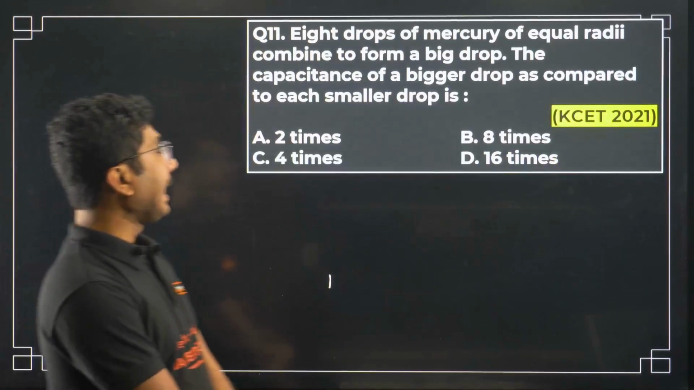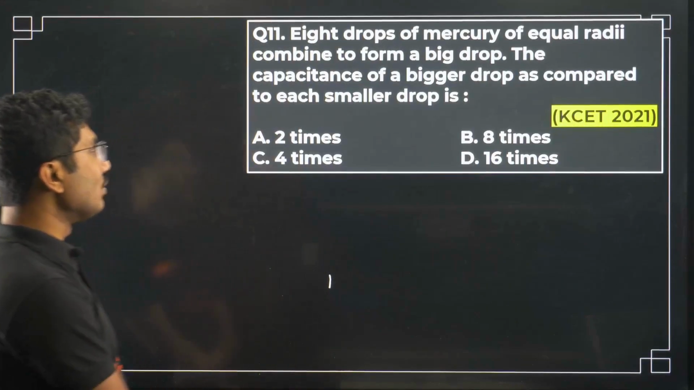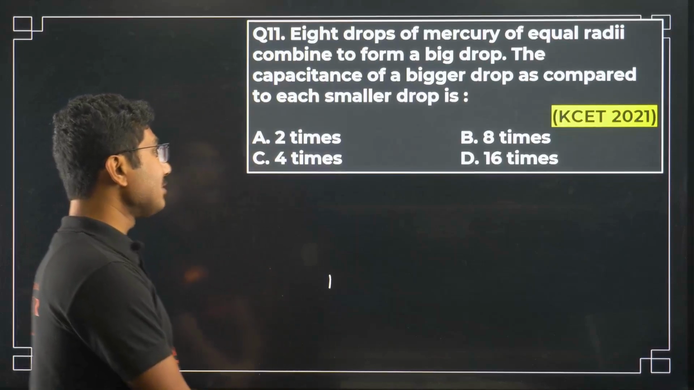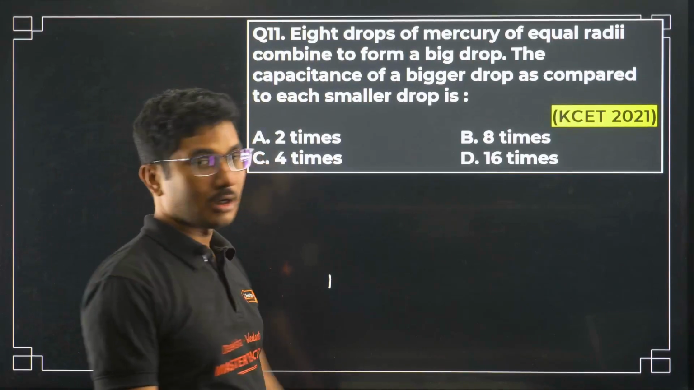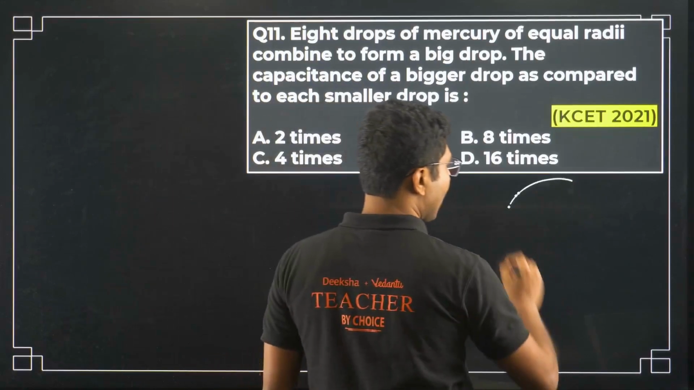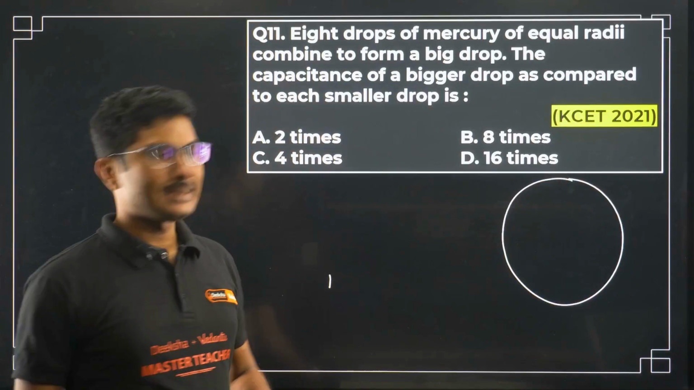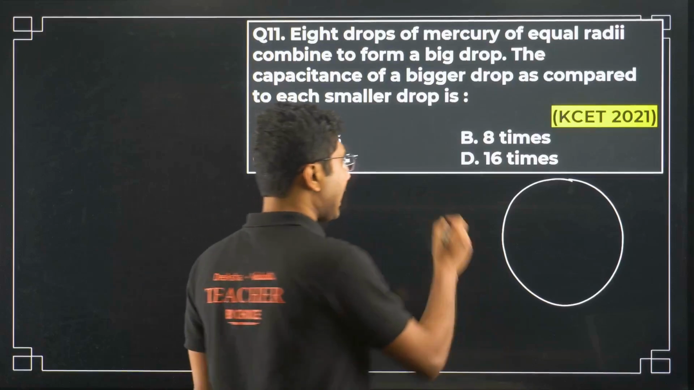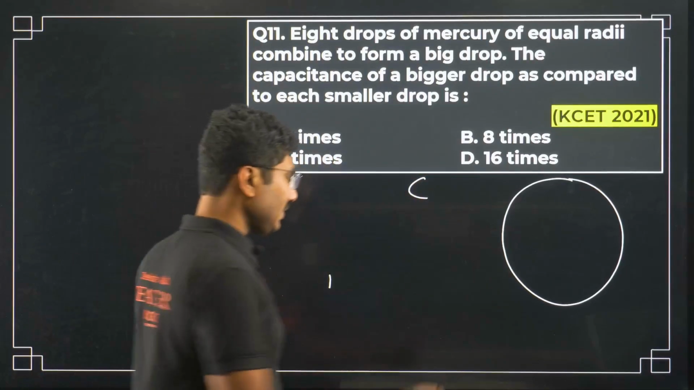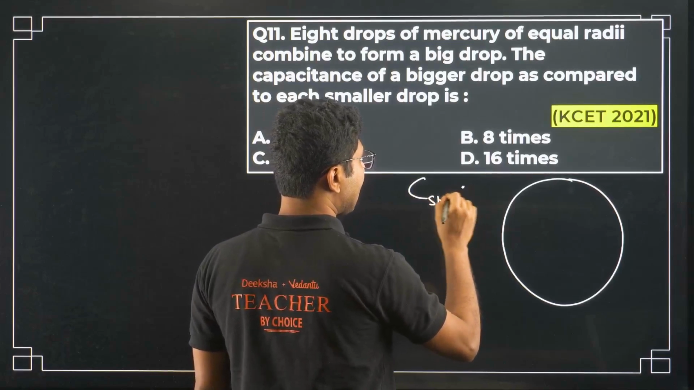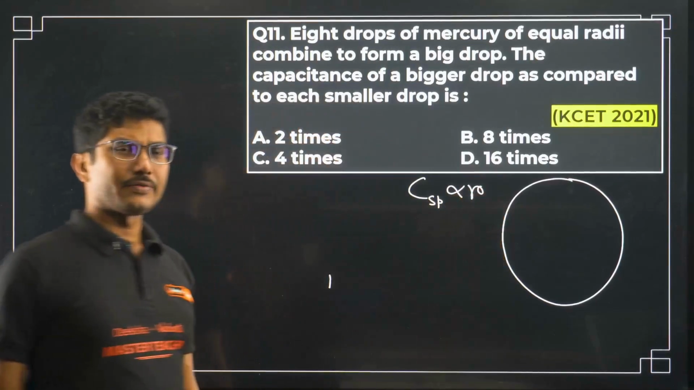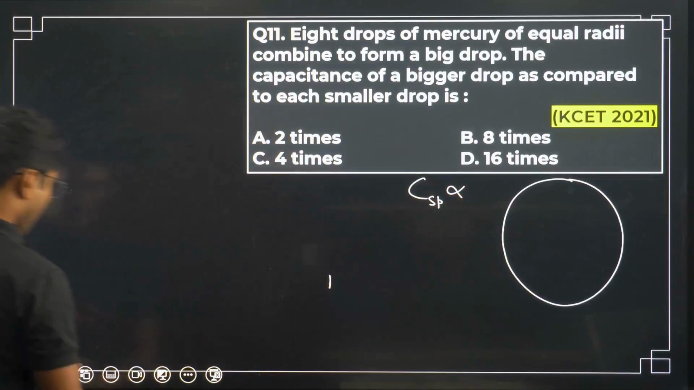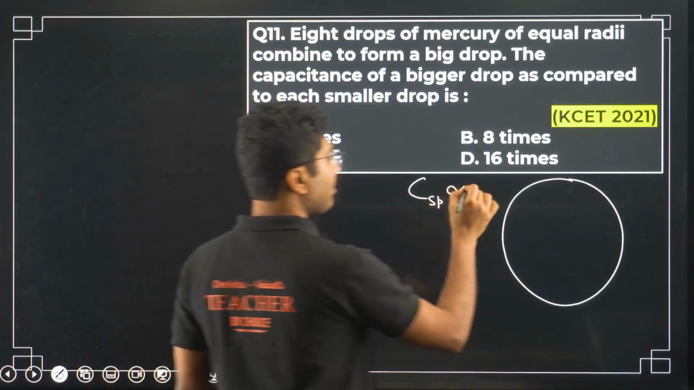Next question: 8 drops of mercury of equal radii combine to form a big drop. The capacitance of the bigger drop as compared to the smaller drop is? For this there was a part where we used to learn about spherical capacitor. This is not there in the syllabus, but this is a very basic question. You have to remember that capacitance of a spherical capacitor is proportional to the radius of the capacitor. That is the only thing that you have to remember, nothing else is required.